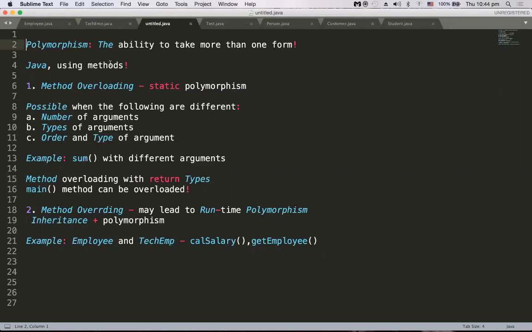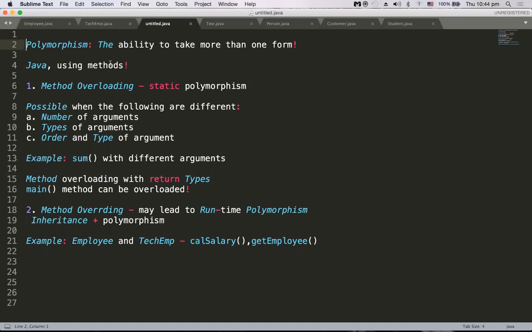Whereas in C++, because C++ is also an object-oriented programming language, polymorphism is available there too, and it is exhibited with the help of methods as well as operators. We have method overloading and operator overloading in C++.